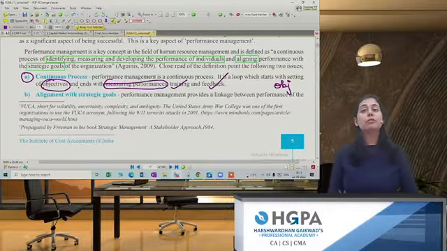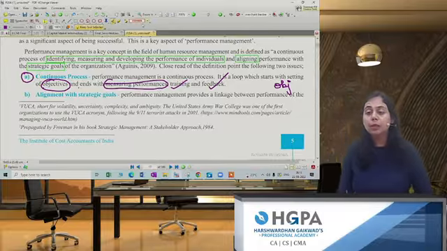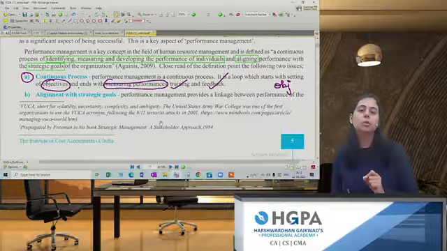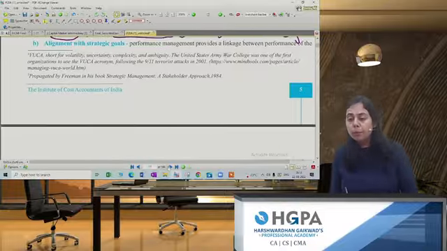And the second point, which we have already discussed, is alignment with what? It has to be aligned with the strategy. There has to be a proper linkage between what? There has to be a,